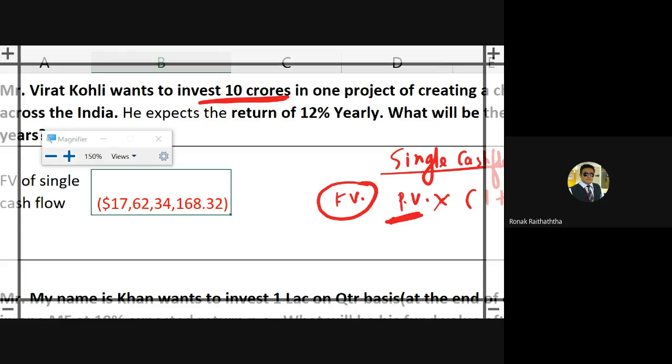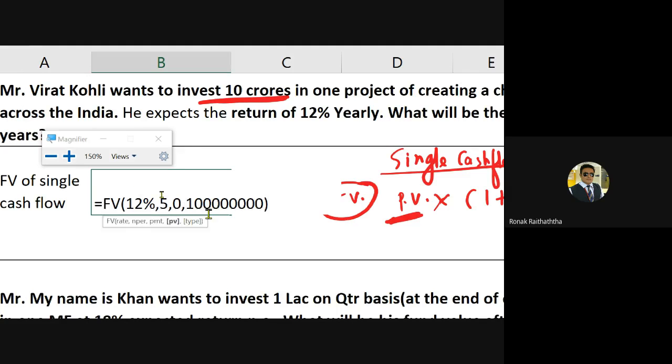pressing enter, the amount that Mr. Virat Kohli would have after 5 years, if he expects 12% return, will be 17 crores 62 lakhs 34,168. Now it's there in a minus because Excel considers every transaction as an outflow by default. So what we'll do is we'll do some Indian jugaad with it. अगर Excel smart है तो हम over smart है.